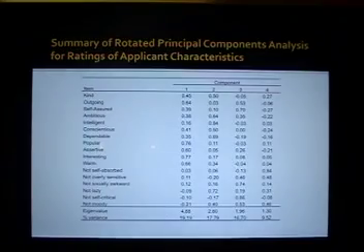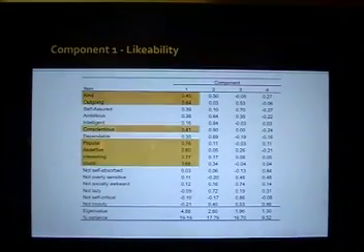We requested a principal components analysis with Varimax rotation and extraction based on eigenvalues greater than 1. 4 components were extracted. Overall, the 4 components accounted for 63.2% of the variance. The first component accounted for 19.19% of the variance. Based on the items that loaded highly on component 1, we called it likability, as all of the items seemed to relate to how likable the applicant was.